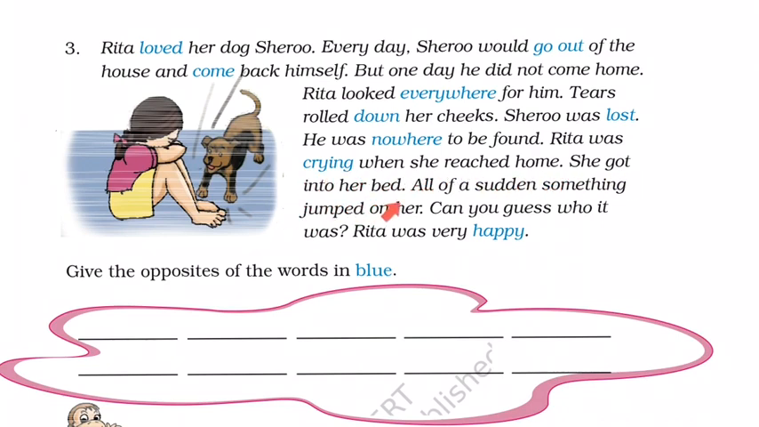She got into her bed. All of a sudden, something jumped on her. Can you guess who it was? Rita was very happy. Give the opposites of the words in blue.